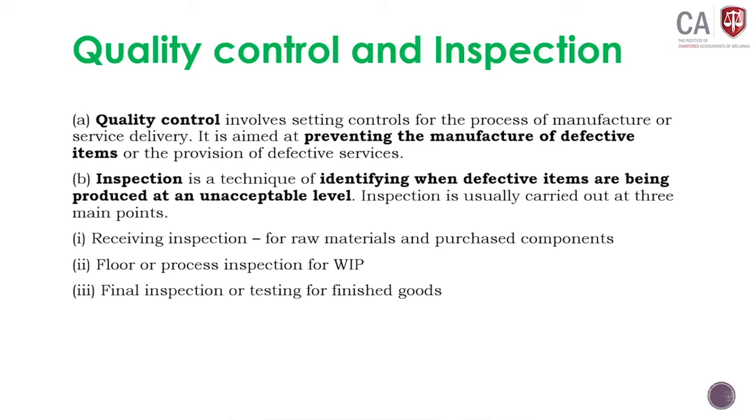Okay. Quality control involves setting controls for the process of manufacture or service delivery. It is aimed at preventing the manufacture of defective items or the provision of defective or inferior service. Here you are taking preventive action, but inspection will take corrective actions. If you prevent, there won't be any correction, but inspection will ensure all the products or services meet the required quality standards. Inspection is a technique of identifying when defective items are being produced at an unacceptable level.